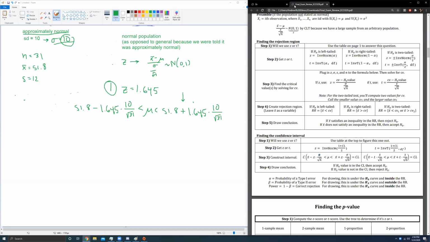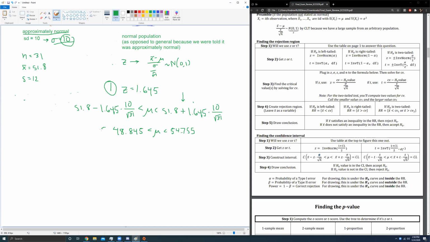So 51.8 minus 1.645 times 10 over square root of 31. Let's do the same thing plus. When I do that, here are my values. I get 48.845 is less than mu is less than 54.755. Okay, so this is our confidence interval.